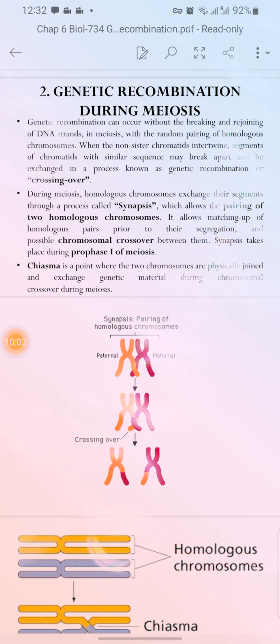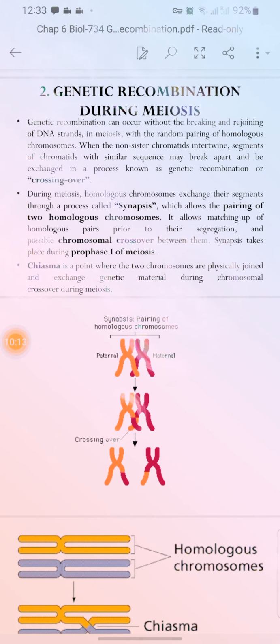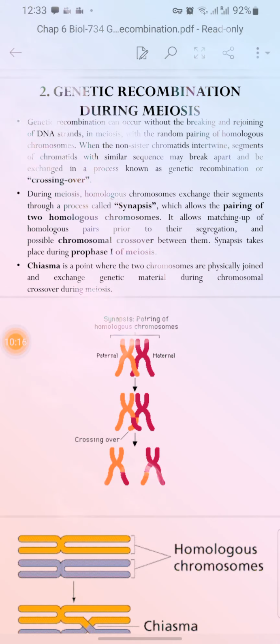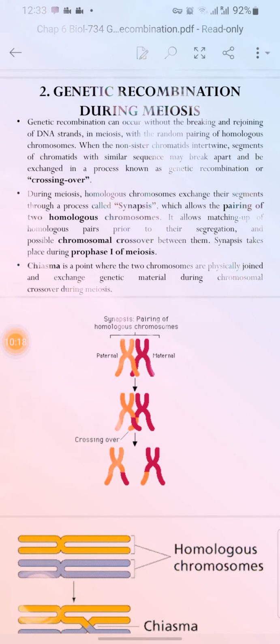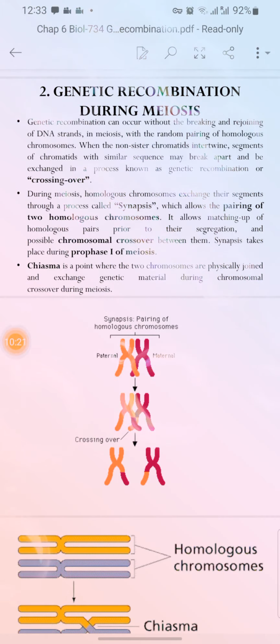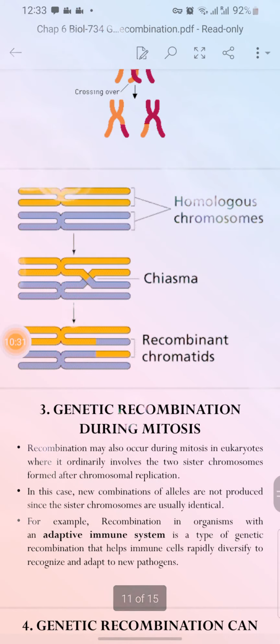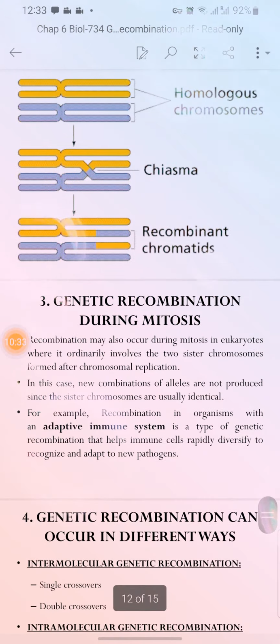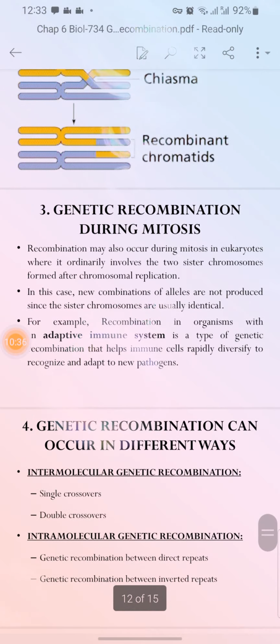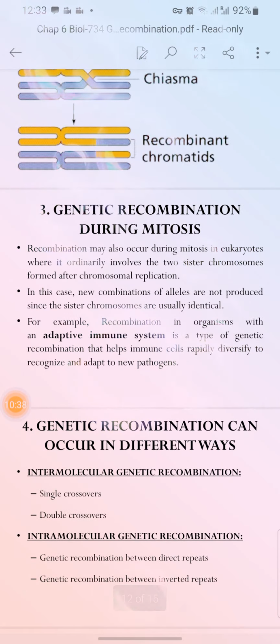Chiasma is the point where two chromosomes are physically joined. In the first step there is a chiasma because there is a physical joining and genetic material exchange, but not the arm of the chromosome may change. Genetic material will change during chromosomal crossing over during meiosis. Now the next is the homologous chromosomes. When the chiasma takes place, then the recombination takes place, so the recombinant chromatids are formed.